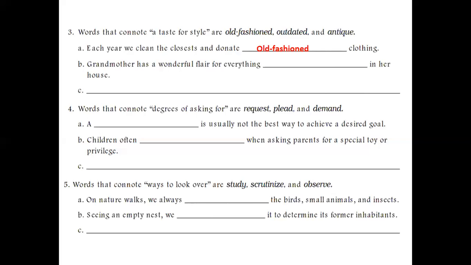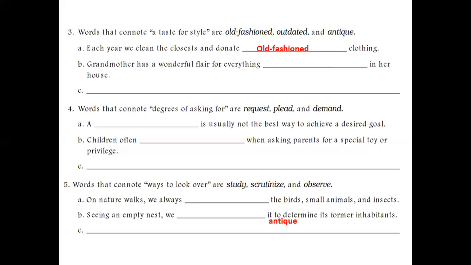Number B is grandmother has a wonderful flair for everything in her house. Here flair means interest. Because she has a good taste for everything she is keeping in her house, it cannot be an outdated thing. It is antique, because here it's showing a wonderful taste for something.